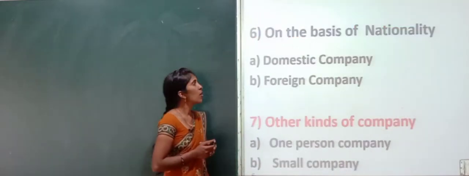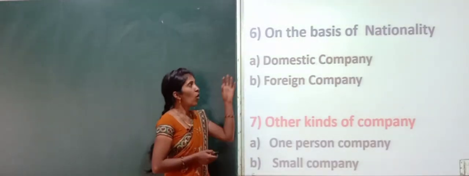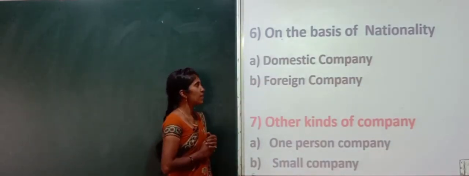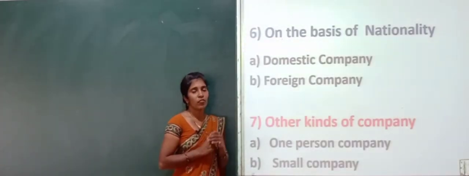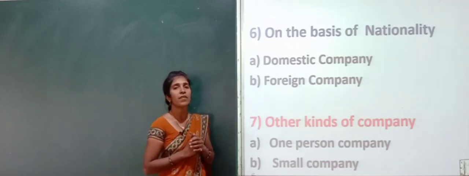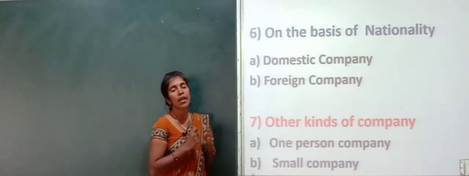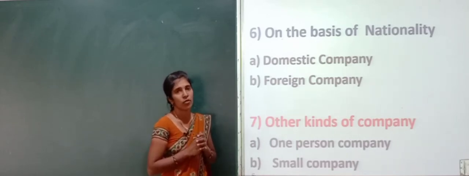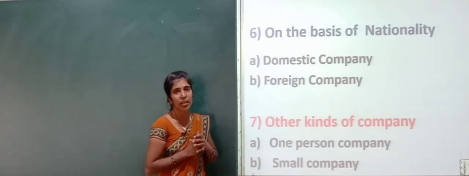And next one, on the basis of nationality. On the basis of nationality, companies are classified into domestic companies and foreign companies. So what do you mean by domestic company? Domestic companies are the companies which are formed and registered in India only, in their own nation. Formed, registered and controlled in their own nationality, that is called a domestic company.